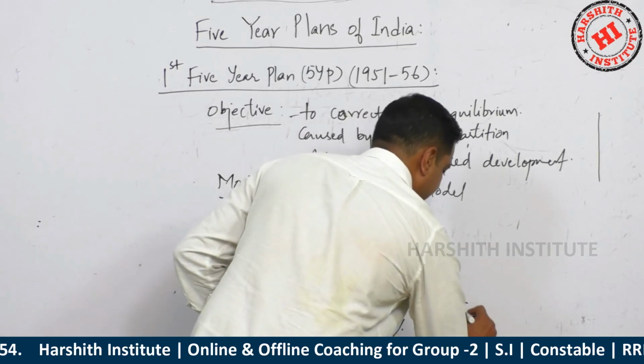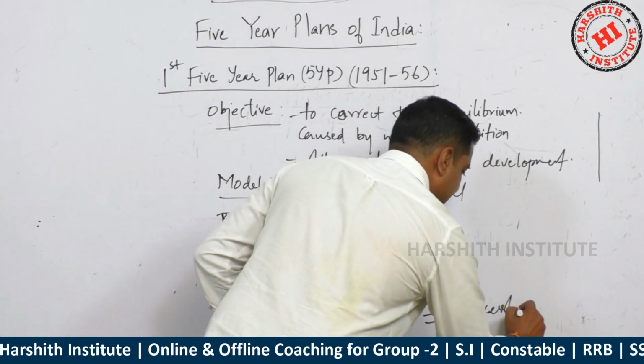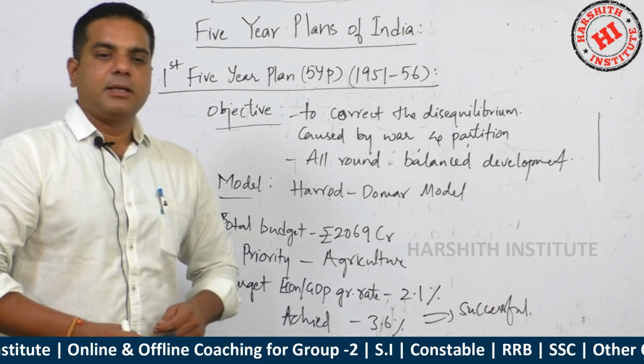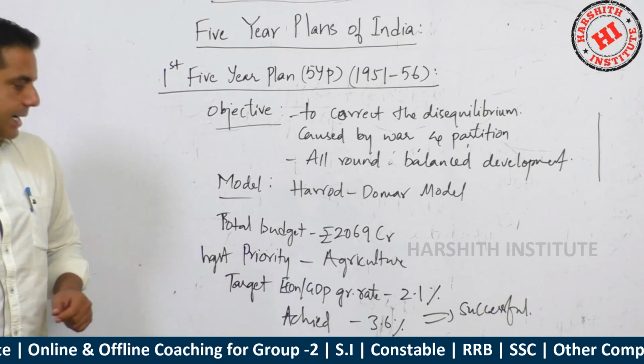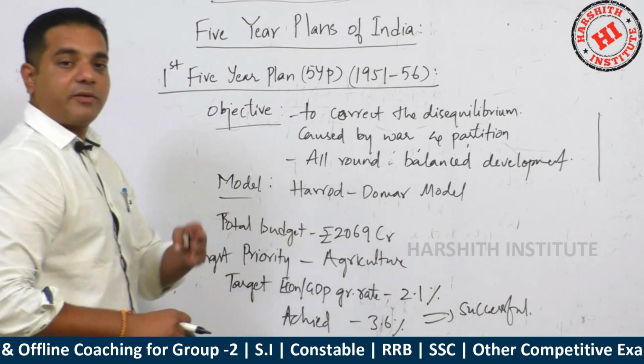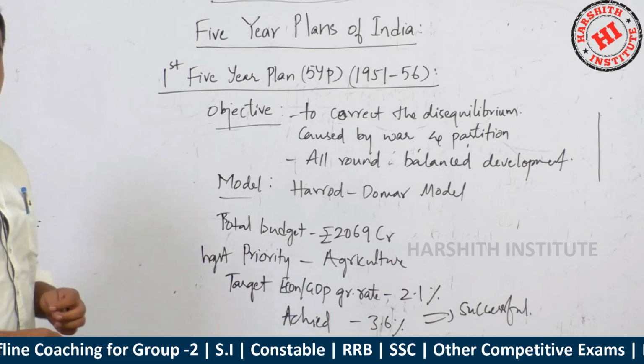So you see, it is a very successful plan. The first plan was very successful, and we crossed the targeted growth rate by more than 1.5%.